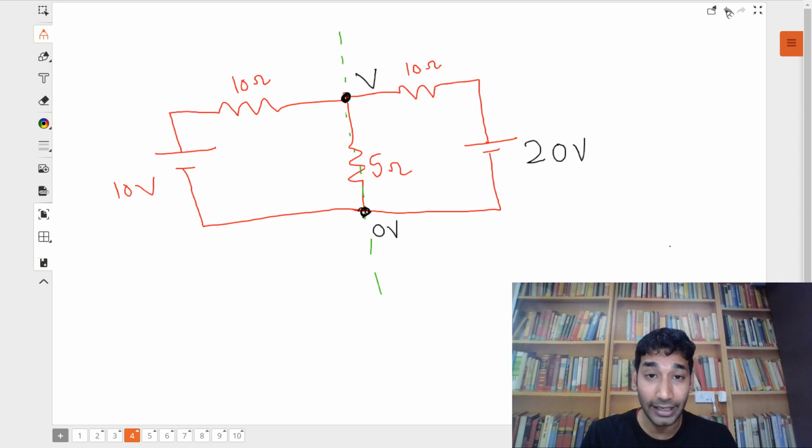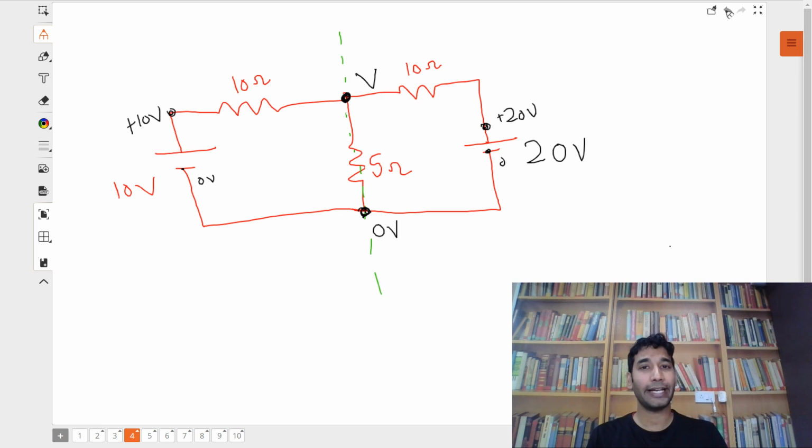Now if this is 0 volt, then this is also 0 volt. And this is 20 volt more. So this point will be at what? 20 volts plus 20 volts. And if this is 0 volt, this is at 0 volt. So this point is at plus 10 volts. Do you agree? Everyone, you understand this?